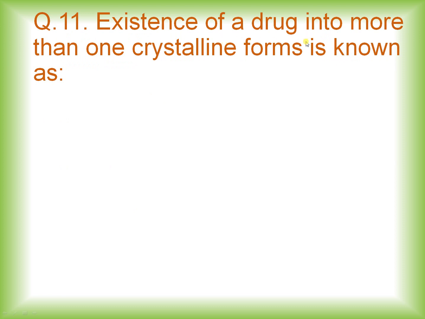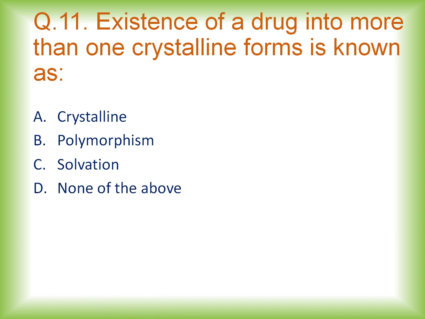Question number 11. Existence of a drug in more than one crystalline form is known as what? This is an easy question to answer, as you have studied this in second year also under the chapter polymorphism. The options given are crystalline, polymorphism, solvation, none of the above. So whenever a drug exists in more than one crystalline form, it is known as polymorphism. This phenomenon is known as polymorphism.